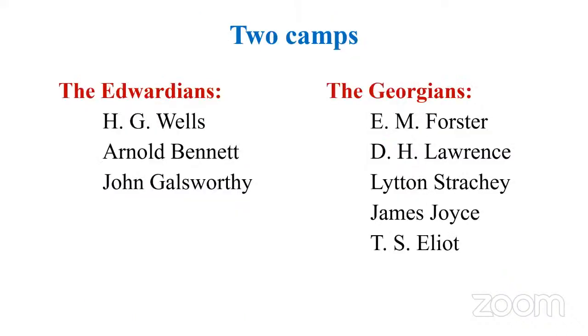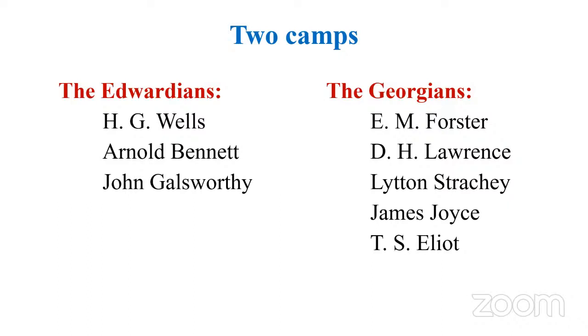This is the gist of the essay. Virginia Woolf divides writers into two groups. On the one hand, we have the Edwardians, traditionalist writers: H.G. Wells, Arnold Bennett, and John Galsworthy. Three writers this side, traditionalist approach. On the other side, we have the Georgians, the modernist writers: E.M. Forster, D.H. Lawrence, Lytton Strachey, the biographer, James Joyce, and T.S. Eliot. So this is the main argument. She divides writers into two groups, traditionalist and modernist.